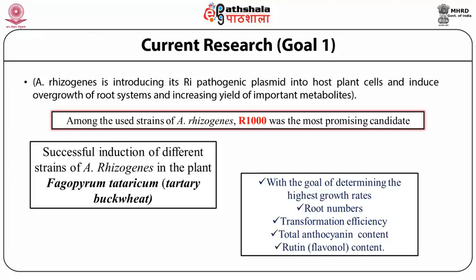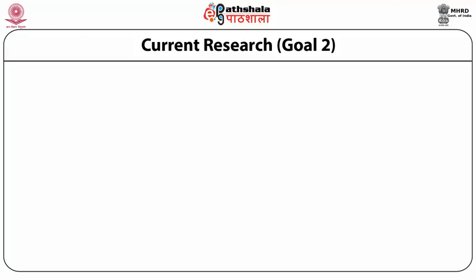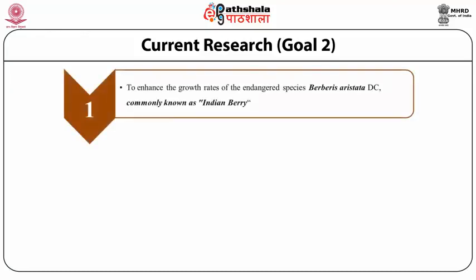It increases the root number, improves the transformation efficiency, improves the anthocyanin content, and also improves the very important flavonol content, which is rutin.